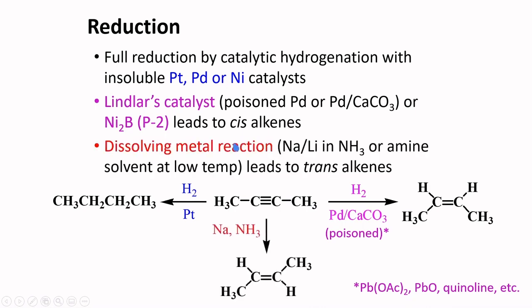If trans-alkenes are desired, you may use a dissolving metal reaction. This is sodium or lithium in ammonia or amine solvents at low temperature. This reaction leads to trans-alkenes. The mechanism here follows a free radical process.